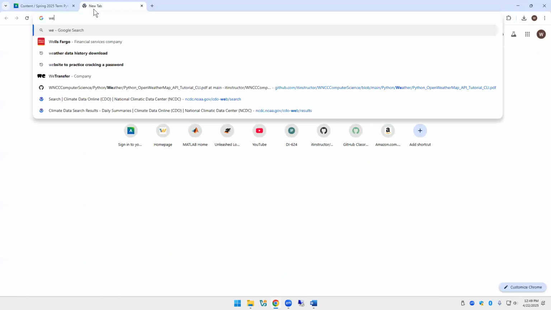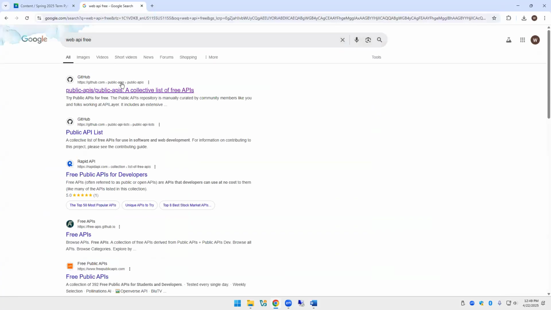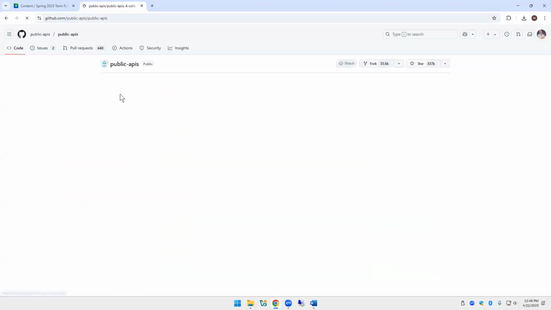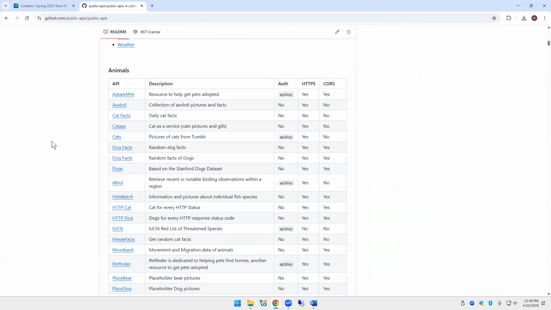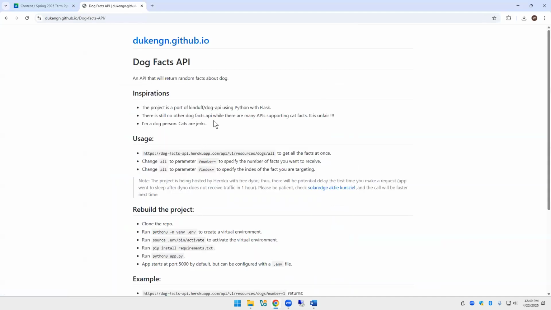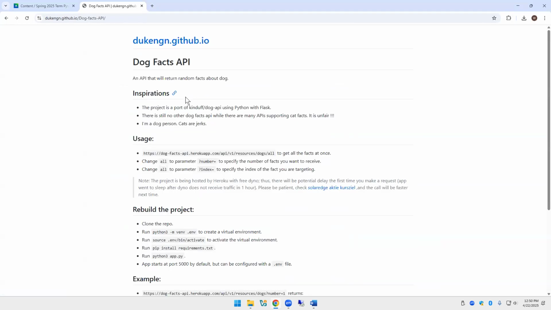So you might type in just web API free, because some you have to pay for. This is usually what comes up, this public API list, and there's a gazillion of these things. There's one that has a collection of axolotl pictures and facts. Random dog facts, there's two of them. Do they still work? Who knows? Yep. So this guy did this.